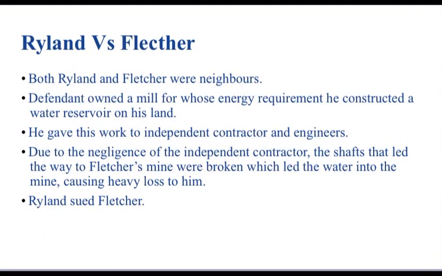He gave this work to independent contractors and engineers. What happened is, due to the negligence of the independent contractor, the shafts that led the way to Fletcher's mine were broken, which led the water into the mine, causing heavy loss to Rylands. In turn, Rylands sued Fletcher. But Fletcher defended himself, saying, I did not do the said work. I gave this contract to an independent contractor, so you can't make me liable for the said act. This was the contention of the defendant.